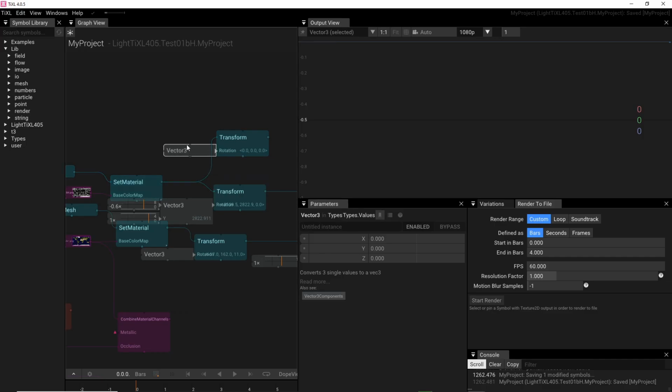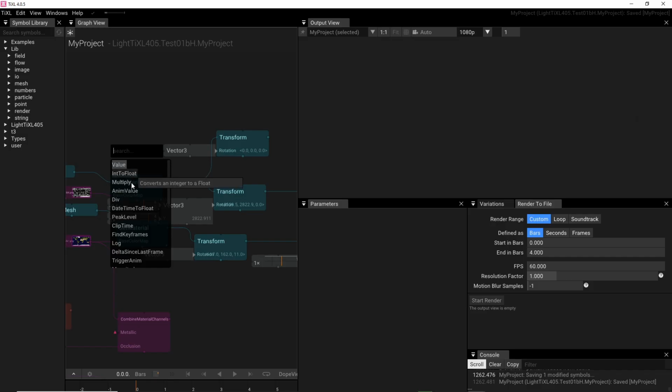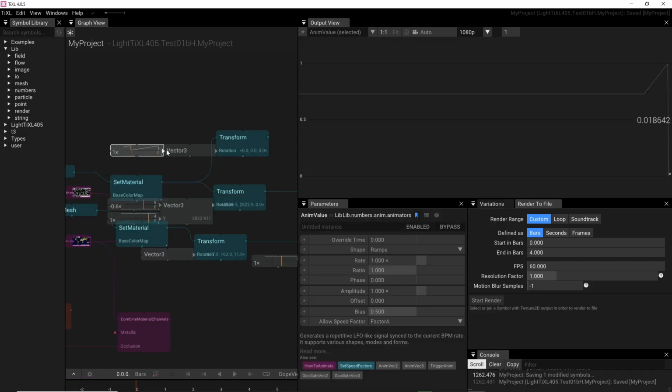In this vector 3 you toggle first on that and take animation value. In the animation value you go from ramp to endless, and there you must switch the amplitude. I'll show you after, how these parameters must be.